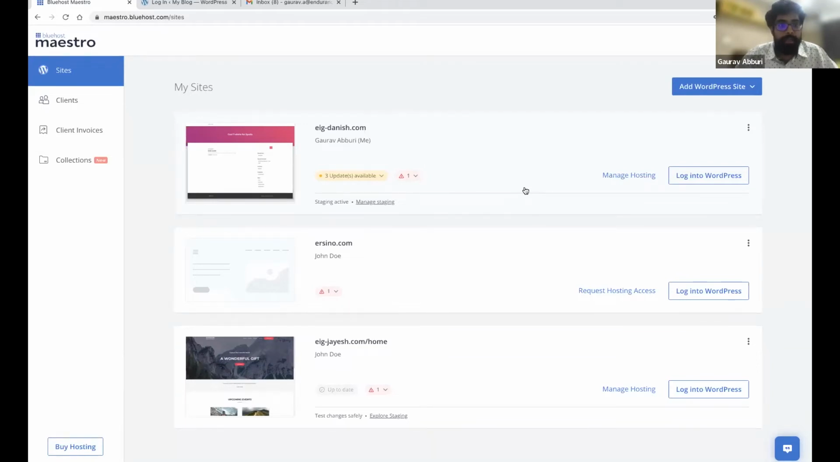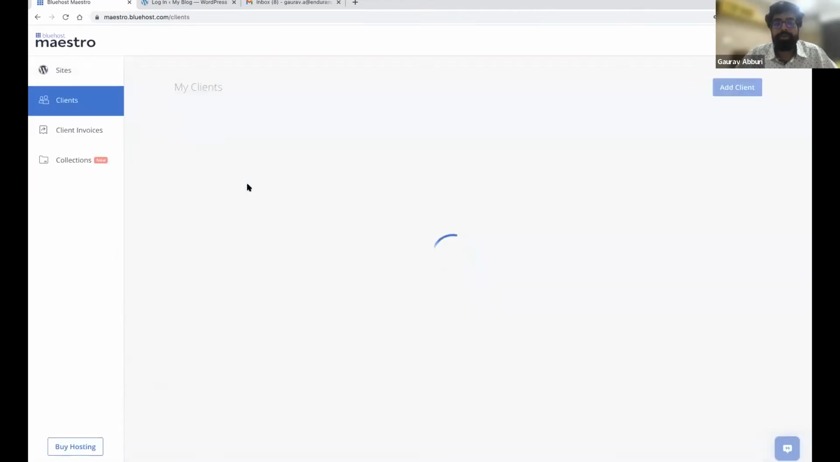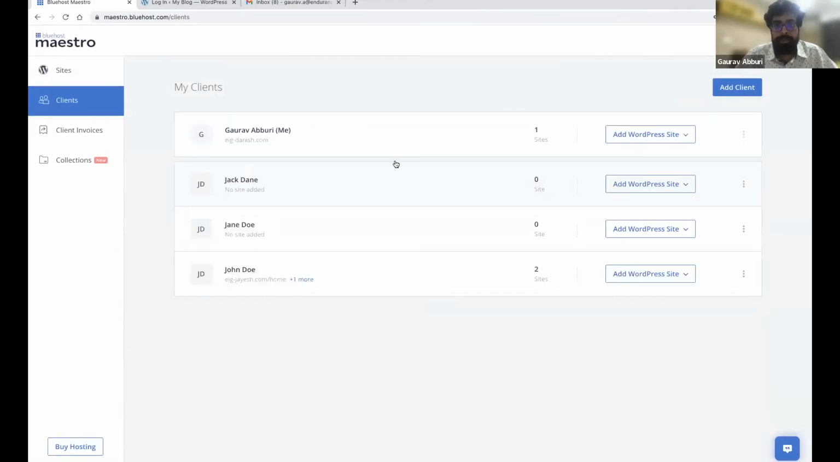This is the sites view. Then you can also view all the clients that you have. You can also create a folder, a personal folder for yourself where you can add sites that belong to you and do not belong to any client. Then you can add sites to any client on the go.